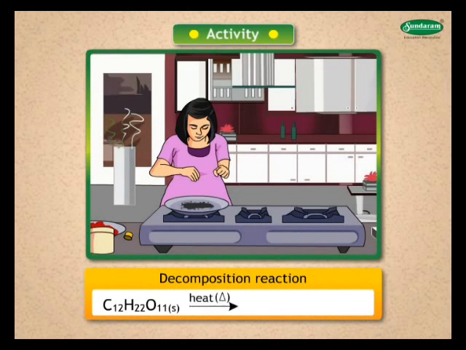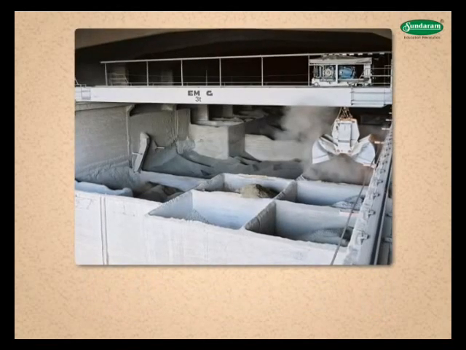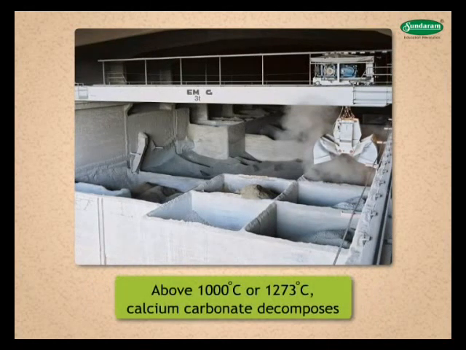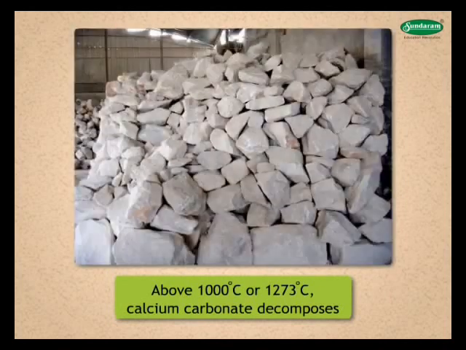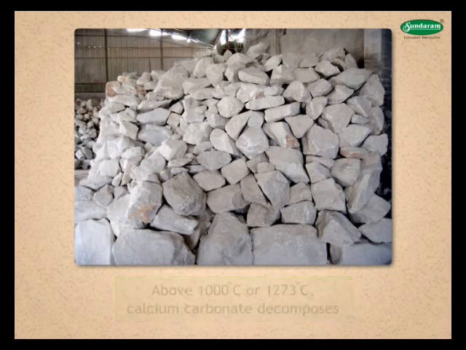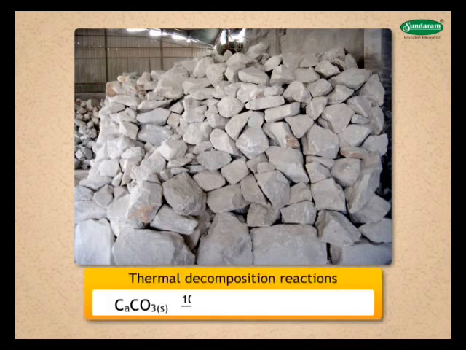C12H22O11 solid, when heated, gives 12C solid plus 11H2O gas. Such reactions are decomposition reactions. During industrial manufacturing of cement at a temperature above 1000 degrees Celsius or 1273 K, calcium carbonate decomposes as follows. CaCO3 solid gives CaO solid plus CO2 gas. These reactions are the decomposition reactions carried out by heating. These are also known as thermal decomposition reactions.